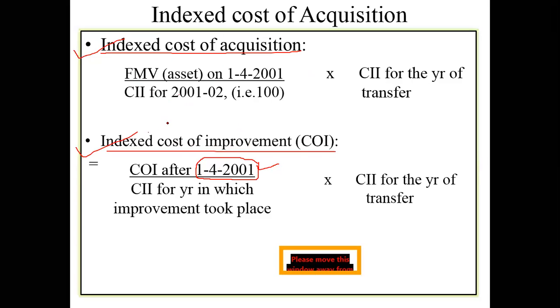If any of these things is done prior to 2001, all those costs will not be considered in the calculation. Only those costs which have been incurred after 2001 will be considered.